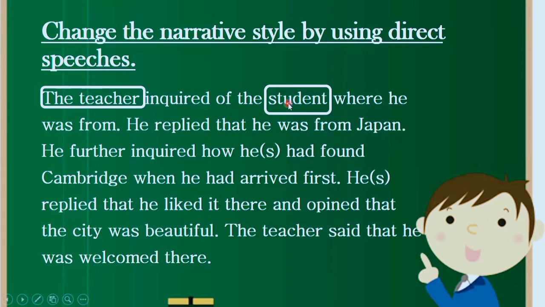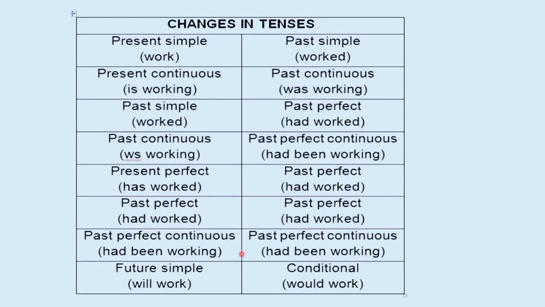The teacher inquired of the student where he was from. He replied that he was from Japan. He further inquired, he means the teacher, how he had found Cambridge when he had arrived first. He replied, he means the student, that he liked it there and opined that the city was beautiful. The teacher said that he was welcome there. So now let's move on, and let me show you the chart again so that you don't make any mistake.